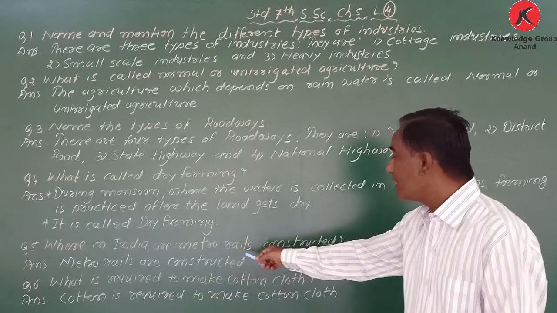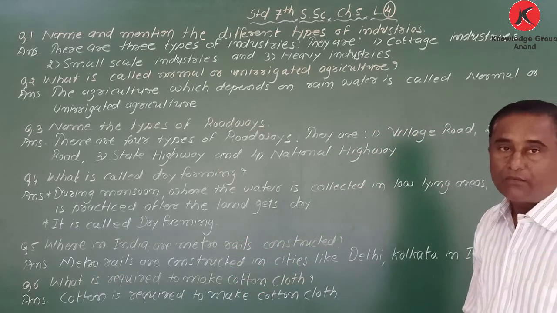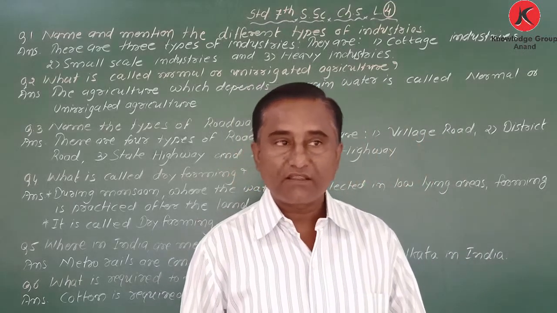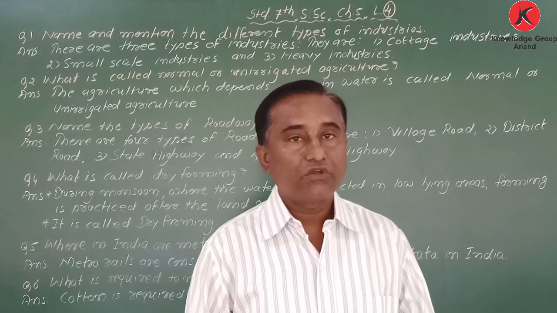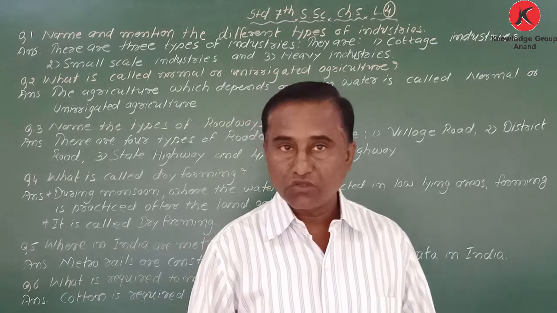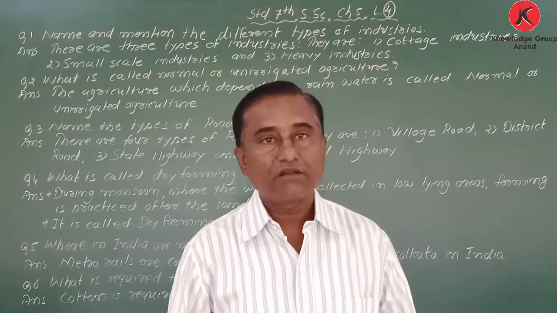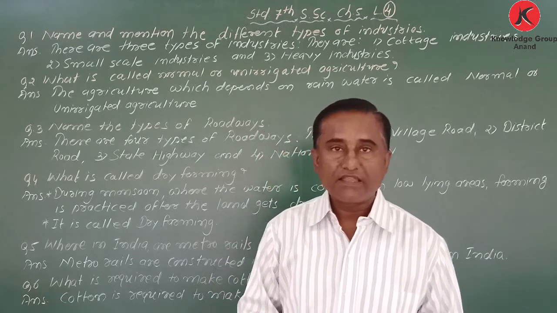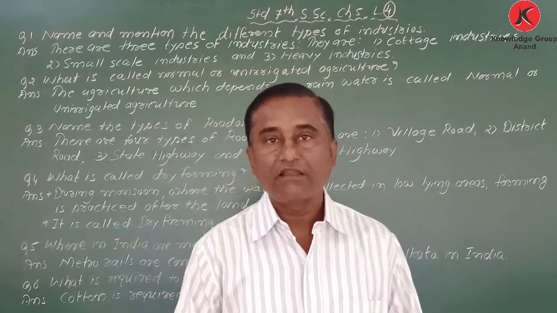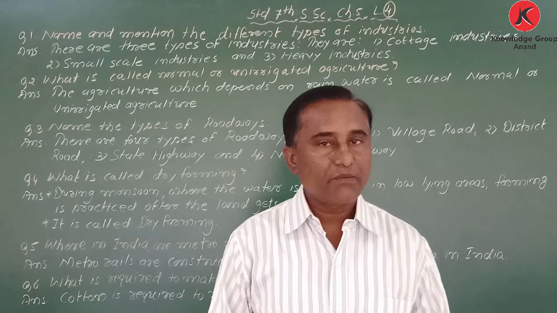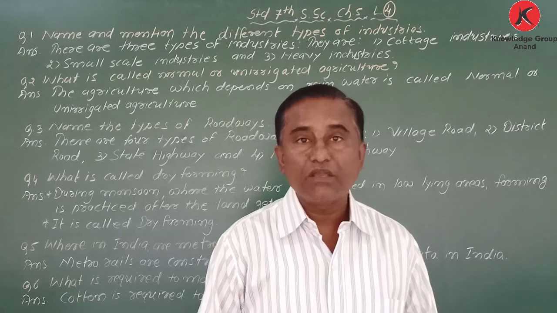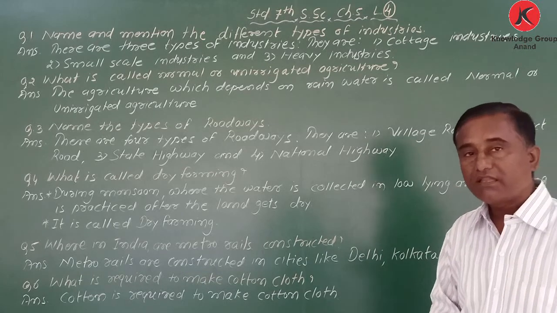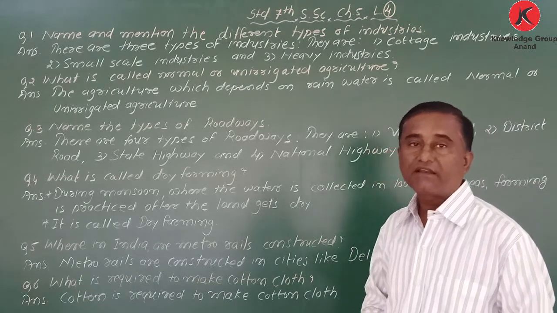Where in India are metro rails constructed? Okay, my dear student, metro rails are constructed in Kolkata and Delhi, already started. The work is going on in Ahmedabad and Mumbai also. So nowadays you will get many places, but here we will discuss only two places, and they are Kolkata and Delhi.